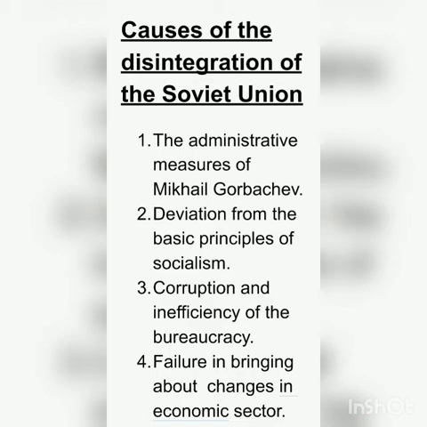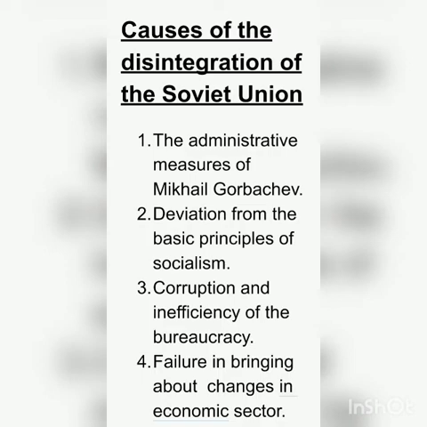Once again, I repeat the causes of the disintegration of the Soviet Union. First one, the administrative measures of Mikhail Gorbachev, that is Glasnost and Perestroika. Second one, deviation from the basic principles of socialism. Third one, corruption and inefficiency of the bureaucracy. The last one, failure in bringing about changes in the economic sector.